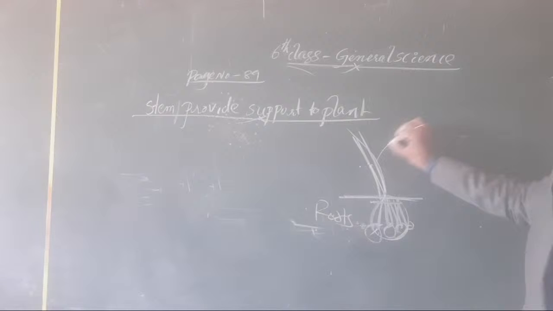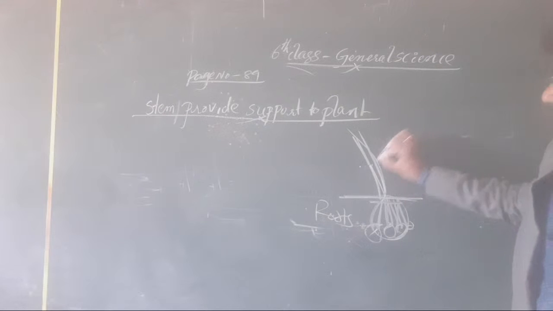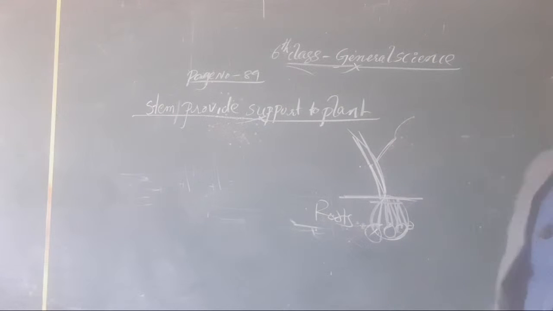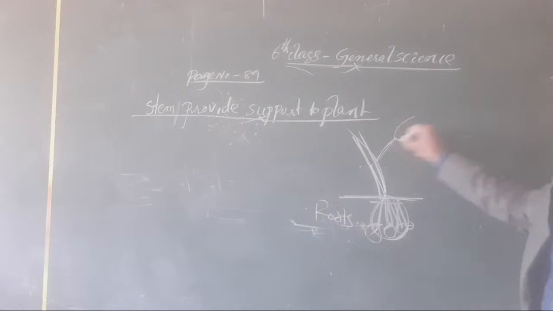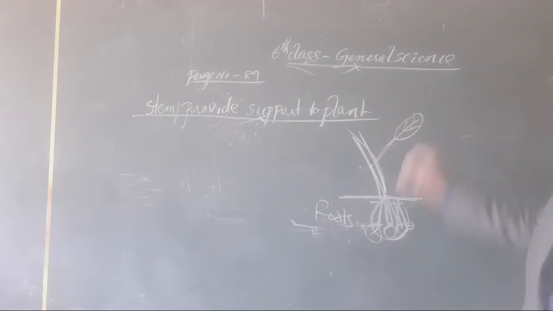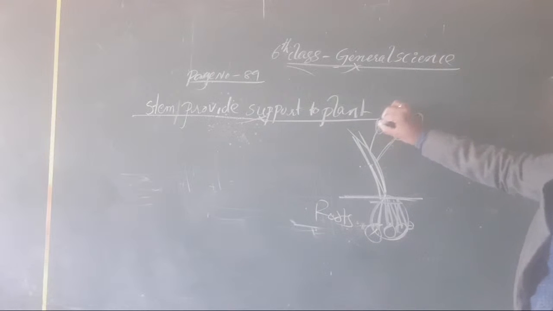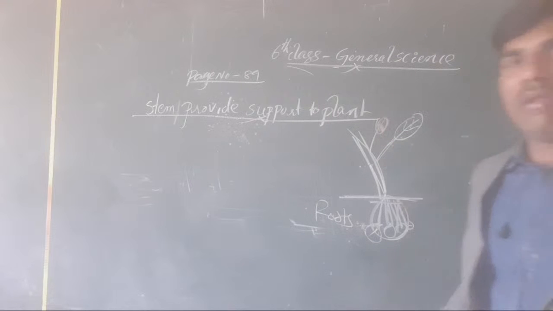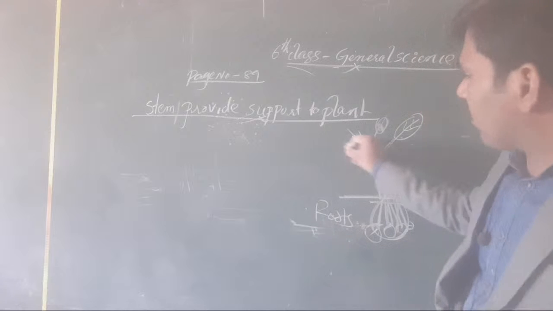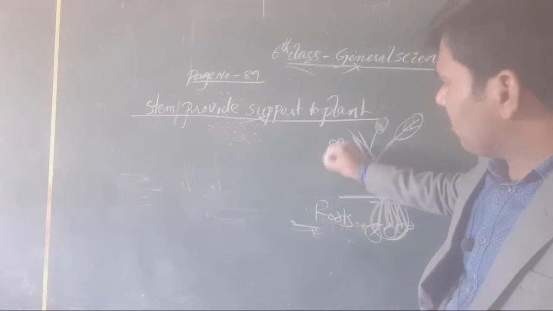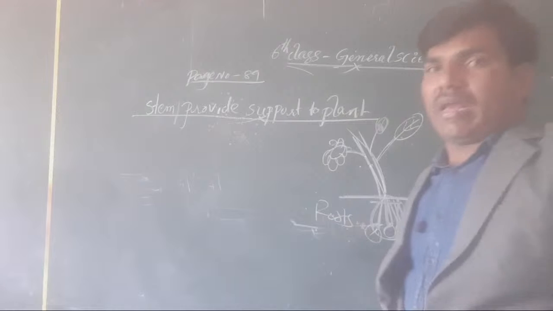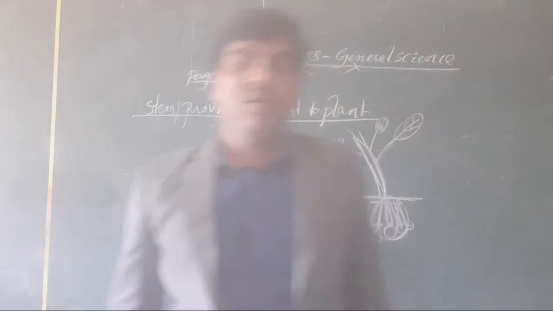There is everything here for the stem only. All the things come for us from it. What comes for us? Yes, leaves also come from the stem only. Fruits also come from the stem only. Okay, clear or not, all of you? Flowers also come from the stem only. Okay, clear or not, all of you? They all come from the stem only.